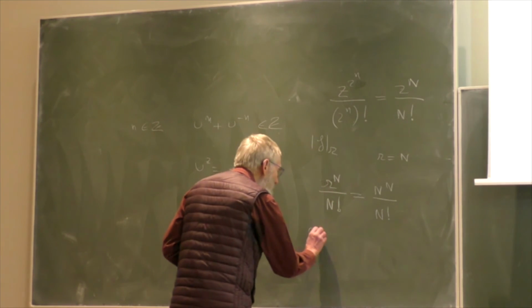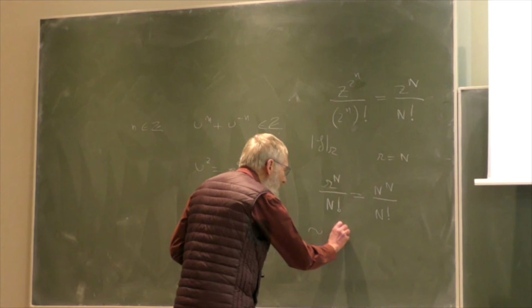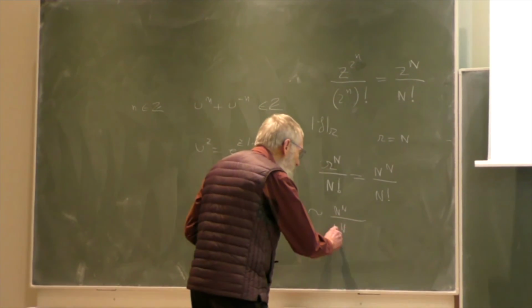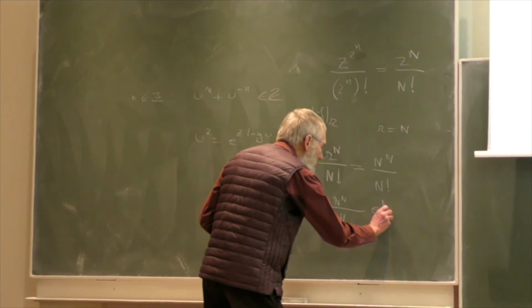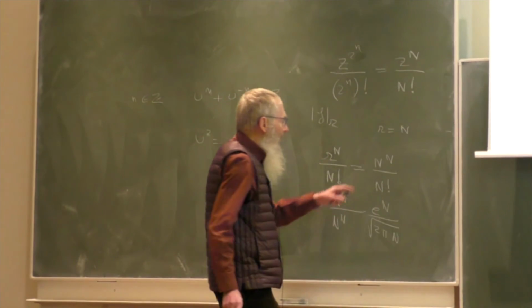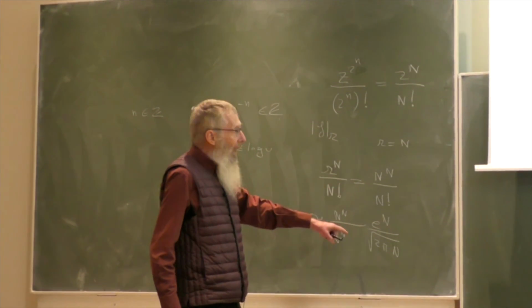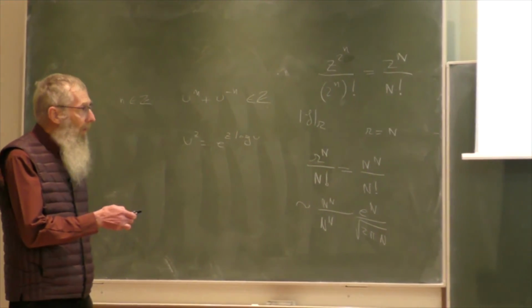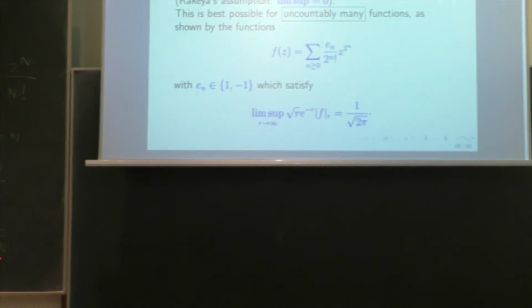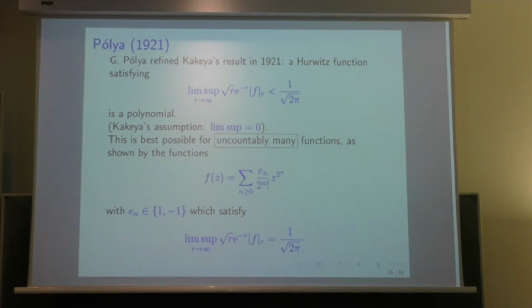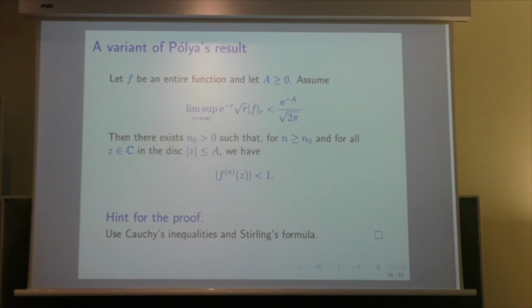Because of the Stirling formula, it is N to the N divided by N to the N exponential of minus N times square root of 2 pi N. But I have taken r equal N, and so this will give exactly the quantity which occurs here, 1 over square root of 2 pi r exponential of minus r. So I leave the details to you.